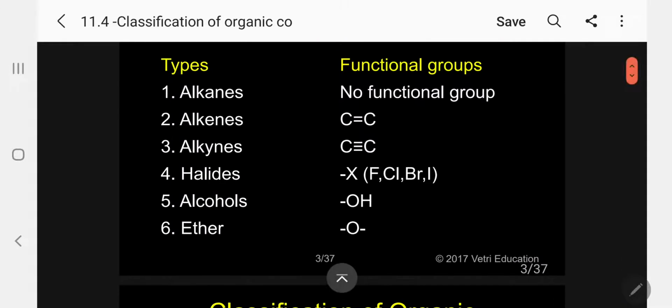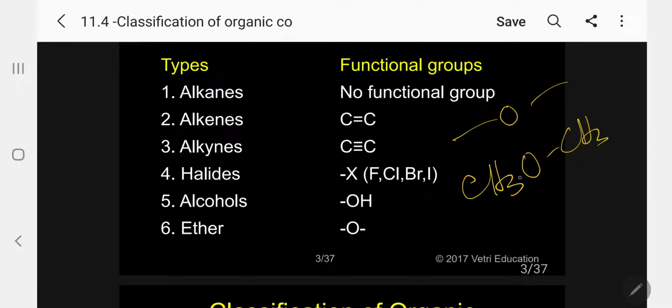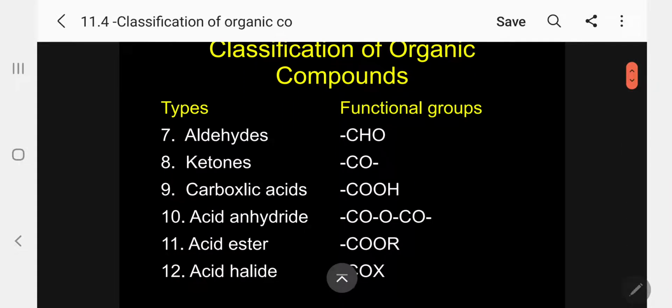The next, I will go for ether, functional group is O. The first member is dimethyl ether, common name; IUPAC, methoxymethane. I will come to naming later. So this is ether, first member. The second member is methoxyethane, that is ethyl methyl ether. Kindly follow. Number 7, aldehyde, functional group.